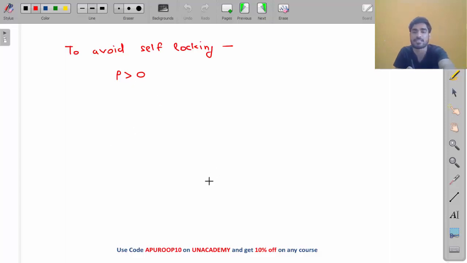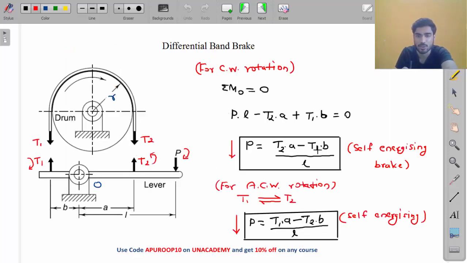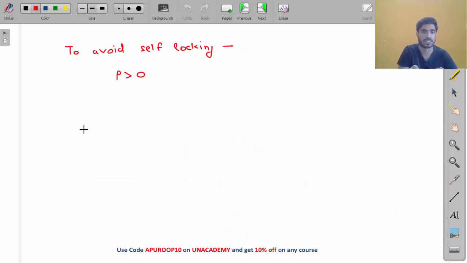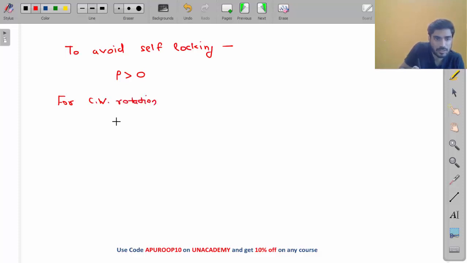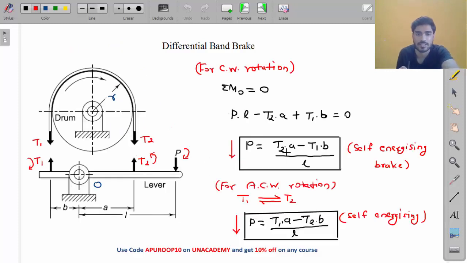So for P to be greater than 0, this value should be greater than 0 for clockwise rotation. For clockwise rotation, T2B minus T1A should be greater than 0, right? Look at this.